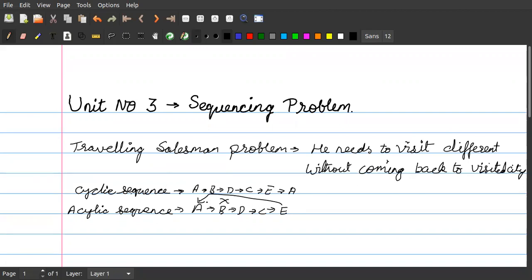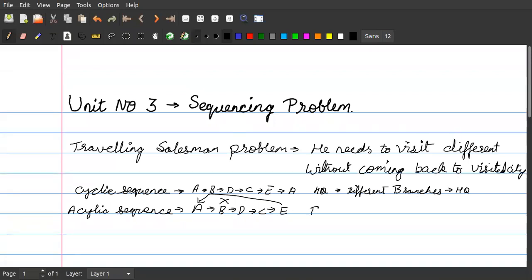If he doesn't return to his original headquarters, then it is acyclic. An example can be a person starting from his headquarters city, visiting different branches, and coming back to the headquarters.